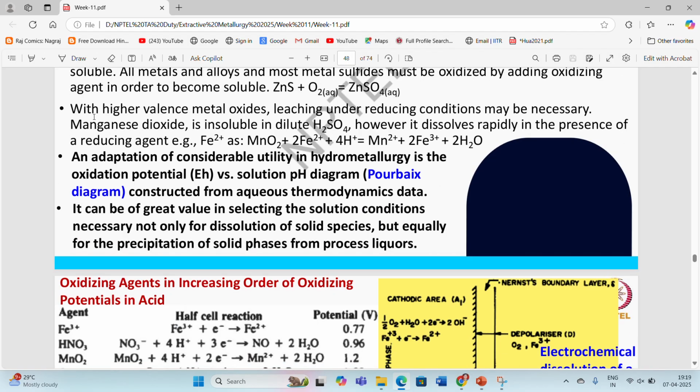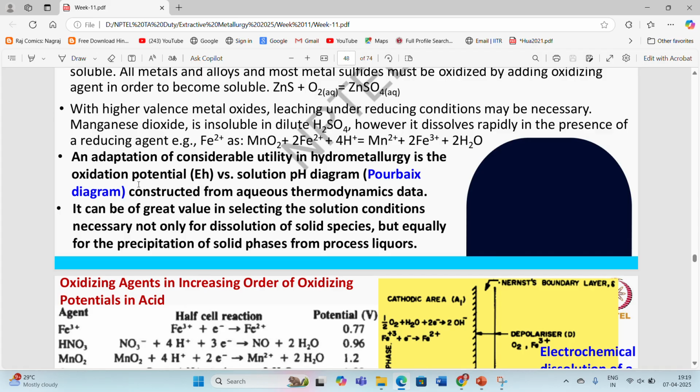the solutions. With higher valency metal oxides, leaching under reducing conditions may be necessary, like manganese dioxide having +4 oxidation state, which is not viable for the leaching operations. So what we have to do is reduce the +4 oxidation state of the manganese dioxide to the +2 oxidation state, so that it can be easily leached out inside that particular leach